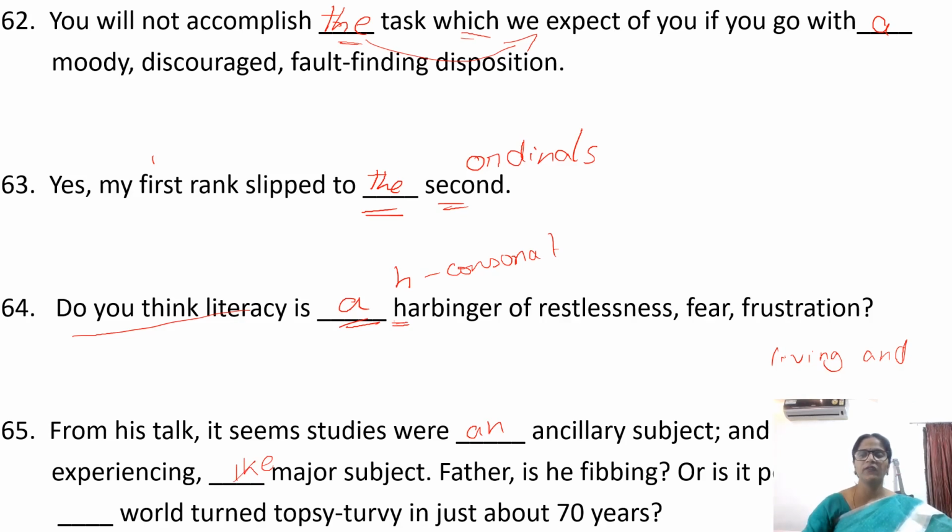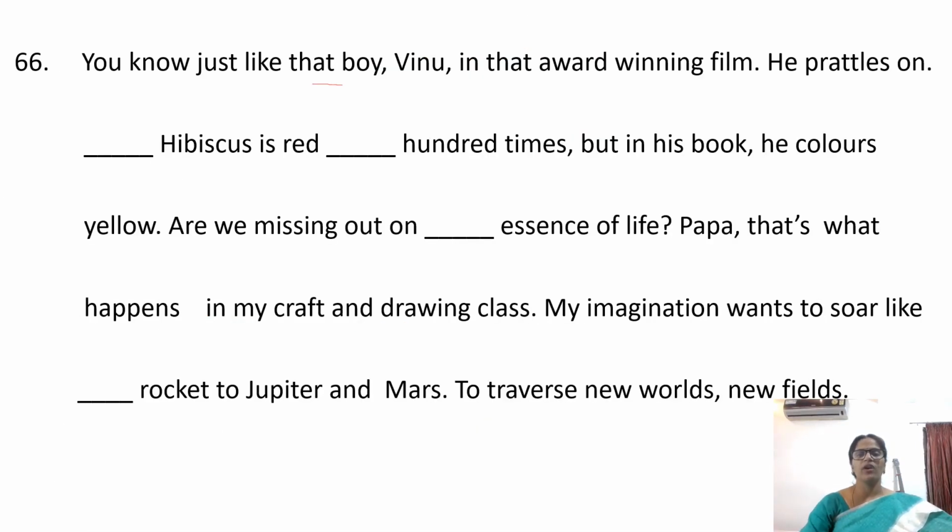Father, is he fibbing or is it possible that the world turned topsy-turvy in just about 70 years? You know, just like that boy Vinu in that award-winning film, he prattles on, the hibiscus is red, 100 times.